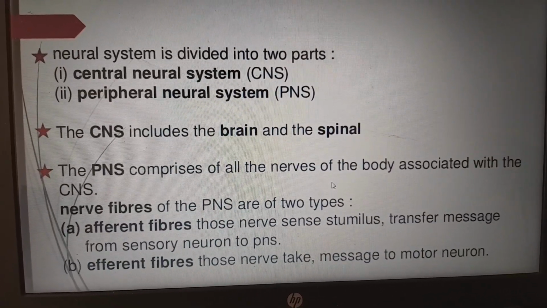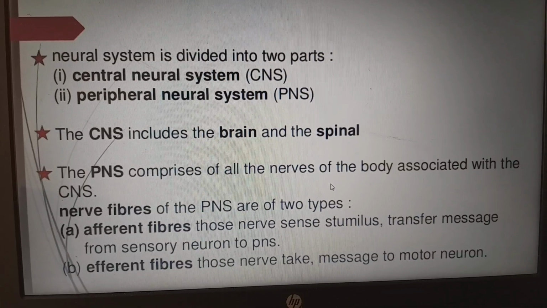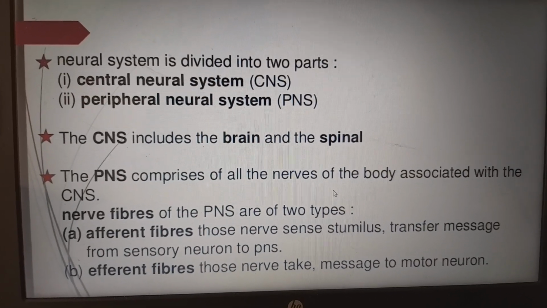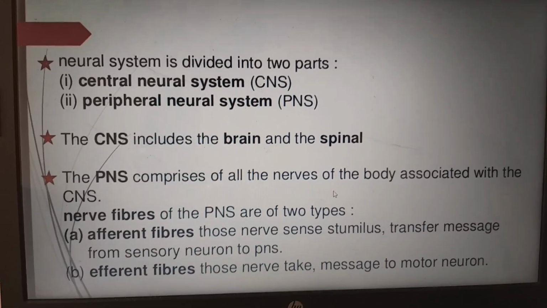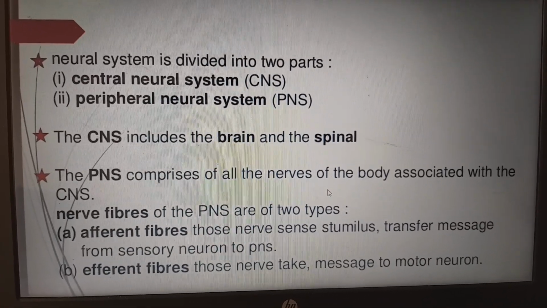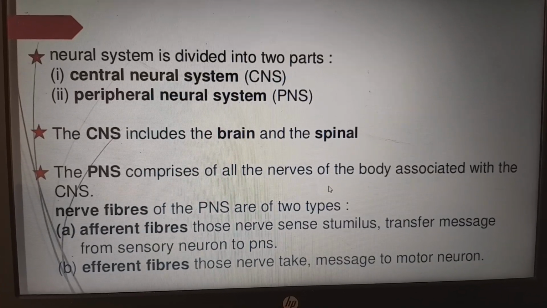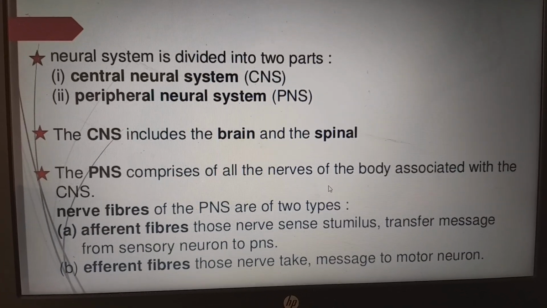The neural system is divided into two parts. We have already seen in the previous slide, the central neural system and the peripheral neural system. The CNS includes the brain and spinal cord. The PNS comprises all the nerves of the body associated with the CNS. Anything coming out of the CNS we call the PNS.